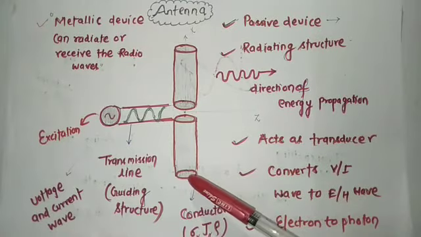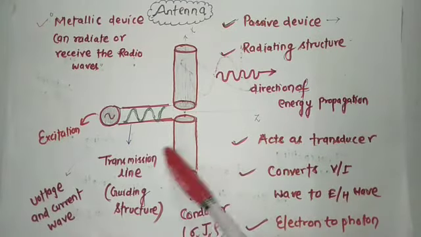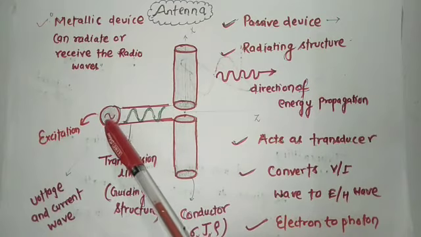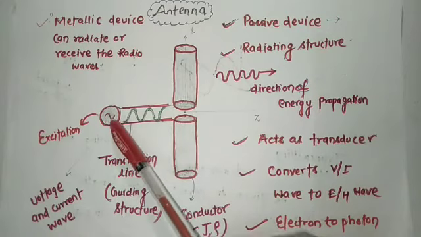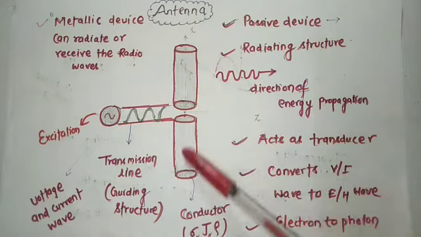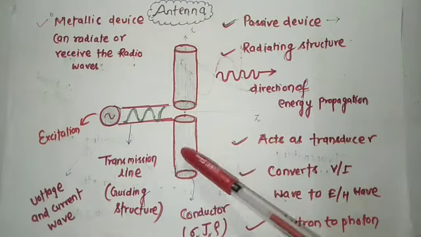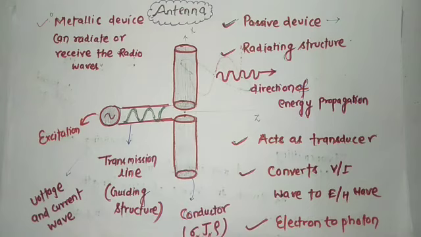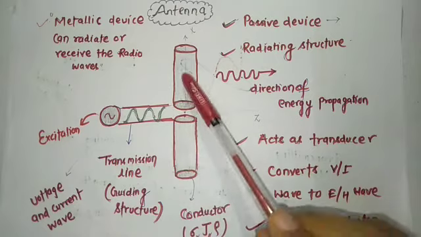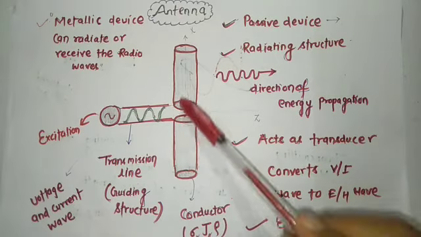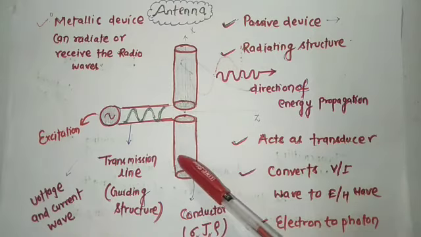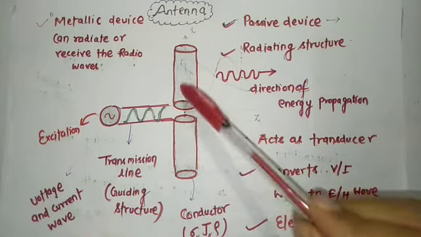So remember that this antenna is associated with excitation, and antenna is nothing but a metallic conductor. A metal has some property sigma. Sigma is nothing but conductivity, and there is flow of current. Flow of current means there is some current density, and it contains enormous amount of electron.